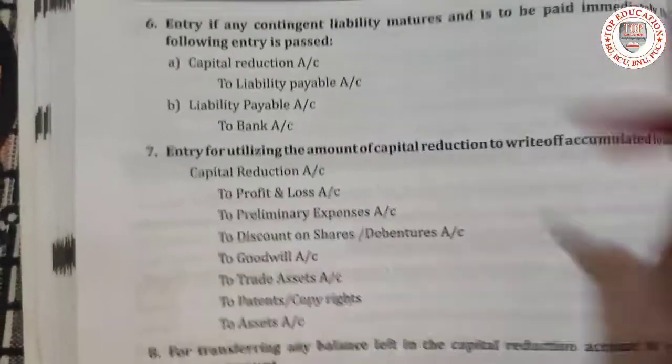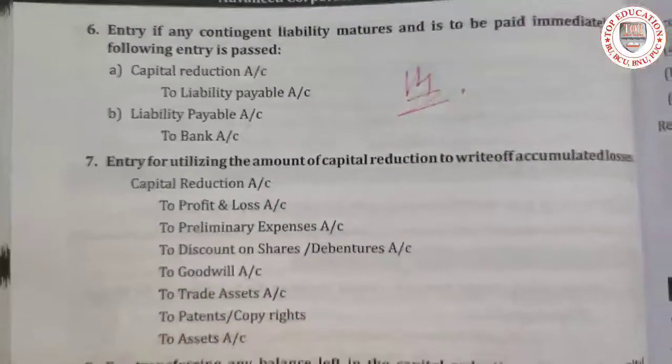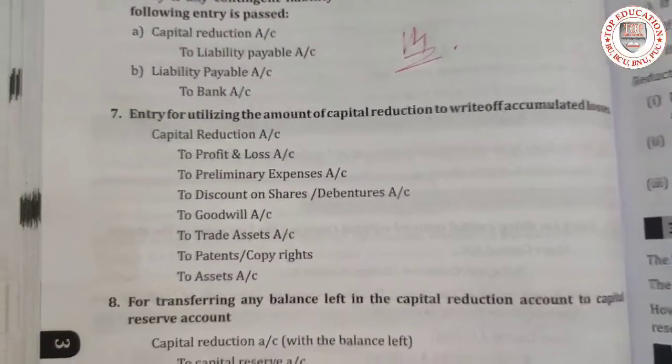This will come for 14 marks. Very easy to understand, just understand guys.